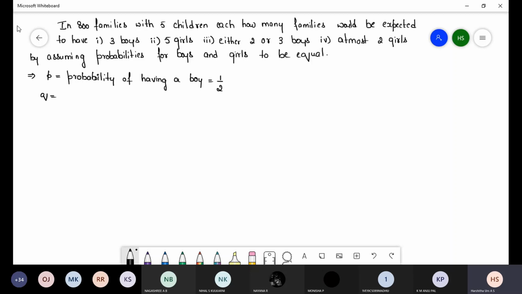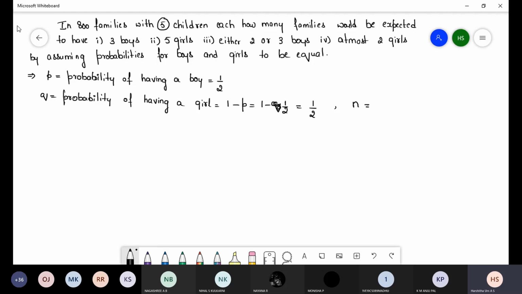And Q we can take as the probability of having a girl. So Q means 1 minus P. 1 minus P value is 1 by 2, so we get Q also 1 by 2. And N, they have given 5 children.